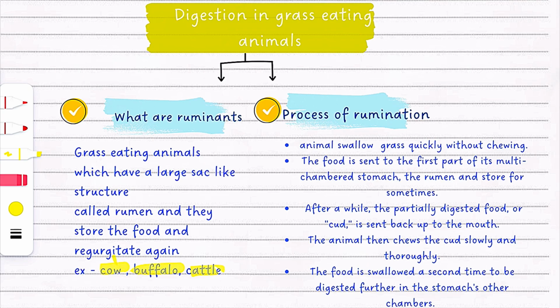Okay, now the process of rumination. I have already told you, but again I am saying that first of all, the animal swallows the grasses quickly without chewing. First they do not chew, they just swallow very quickly. Then the food is sent to the first part of the multi-chambered stomach, which is the rumen, and stored for some time. The food is stored inside the rumen for a while, and the rumen is the first part of their multi-chambered stomach.